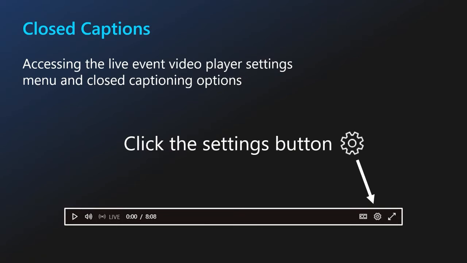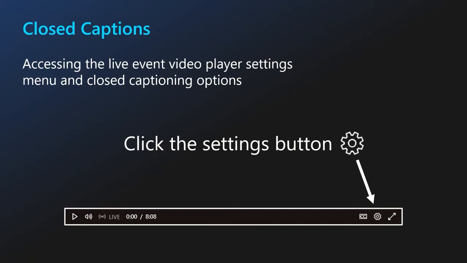Now, along the bottom of your screen, you'll see some player control options at the bottom left where you can pause today's training. You can even back it up if you'd like to. So if there's something I said that you'd like to hear again, if you had to step away to grab some water, if you'd like to pause it to grab a screenshot or jot down some notes, please feel free to do so. And you'll be able, if you'd like, to click on the live button to jump back to where we are in the training.